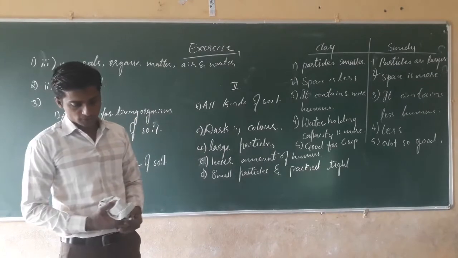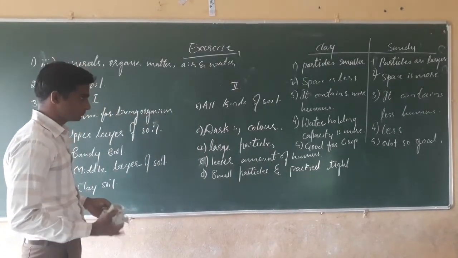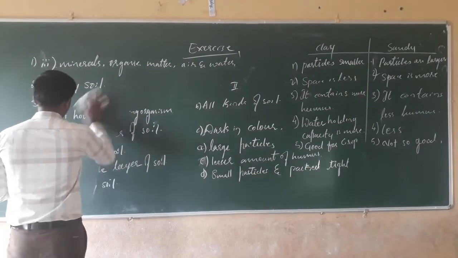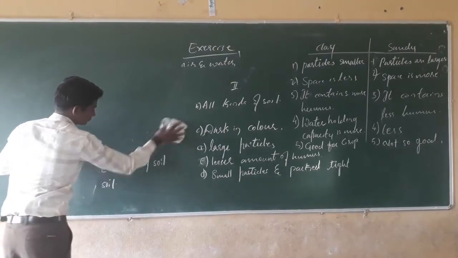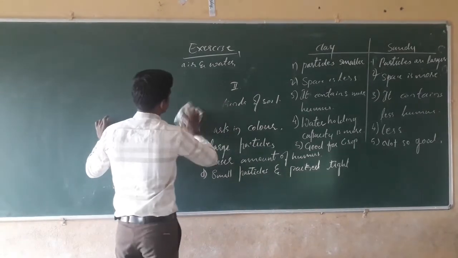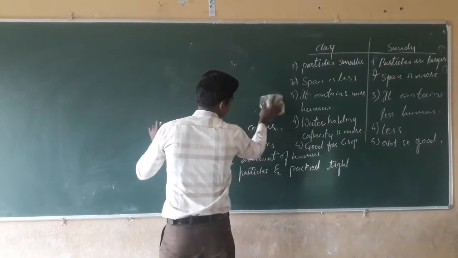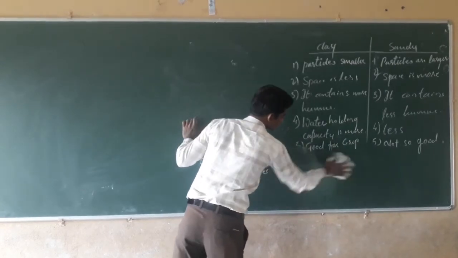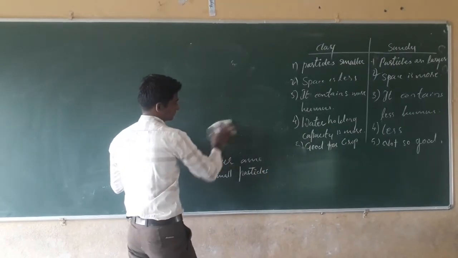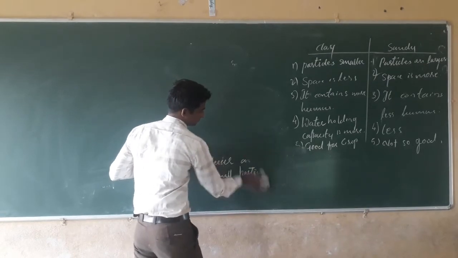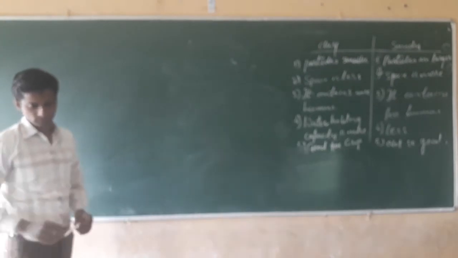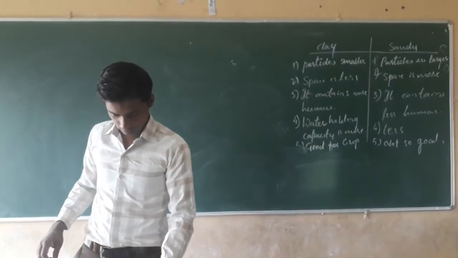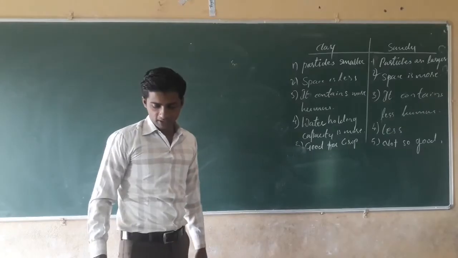Next, to come to the next question. Scale the cross section of soil and label the various layers.